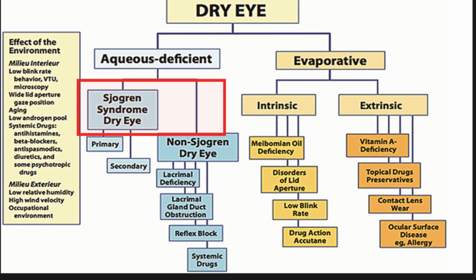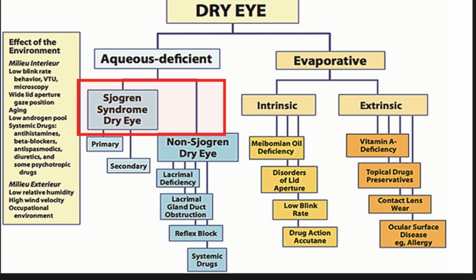Initially, even in the 1995 report and also in the 2007 report, Sjogren's syndrome was classified under the tear deficient or the aqueous deficient dry eye disease, because it was known that the inflammatory disorder will involve your exocrine glands and also the lacrimal glands. So once the lacrimal glands get affected, what will happen? The tear secretion is going to go down. But later on, if you observe the history of Sjogren's syndrome carefully, it not just affects the lacrimal gland, it can also cause meibomian gland dysfunction.